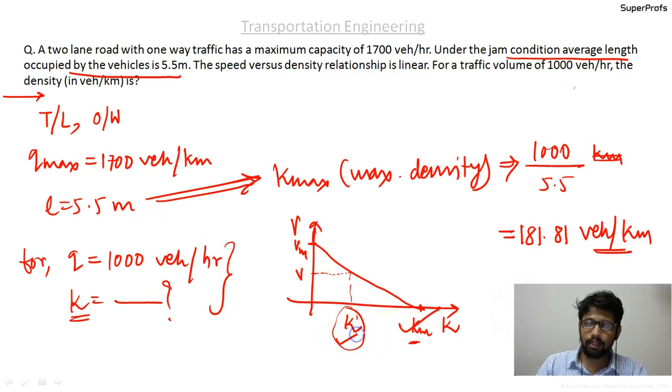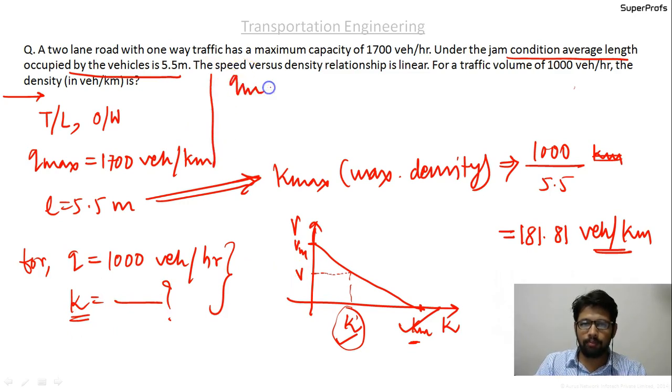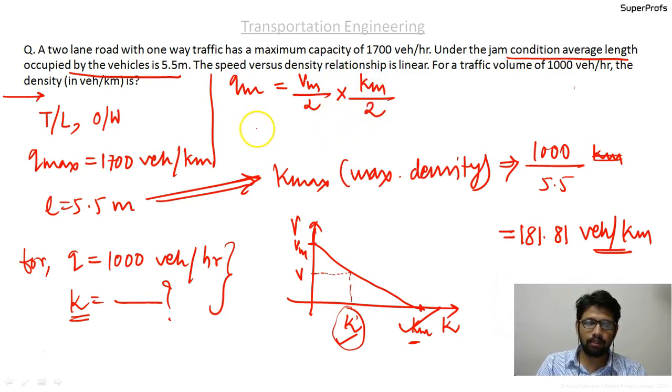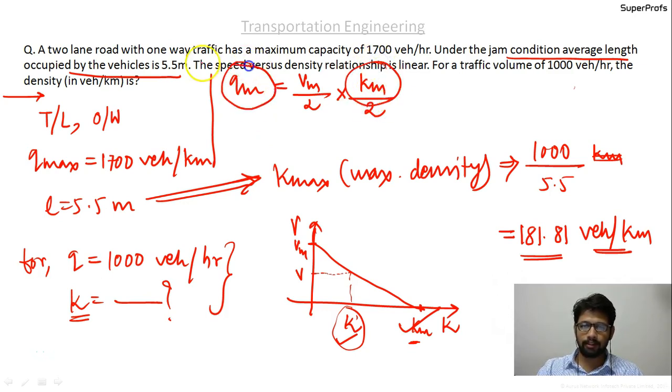The K value we want to find out. Now we are left with the Vmax and the V values. In order to get the Vmax, we can use the relationship Qmax equal to Vmax by 2 into Kmax by 2 in the linear speed density model. We are now aware of Kmax and Qmax in this formula, and we can obtain the Vmax.